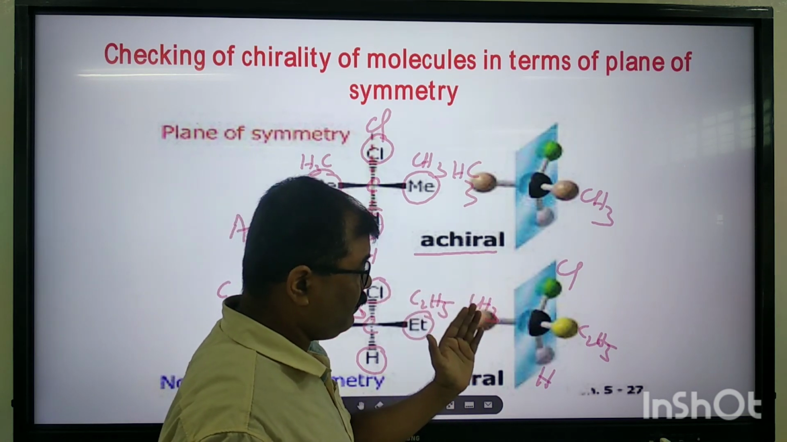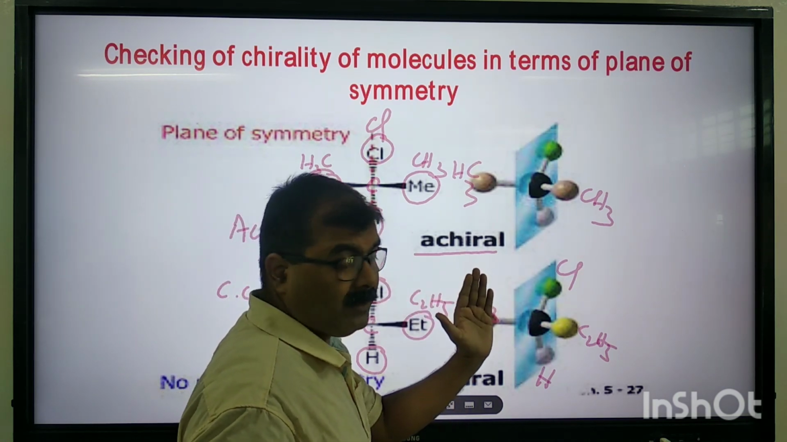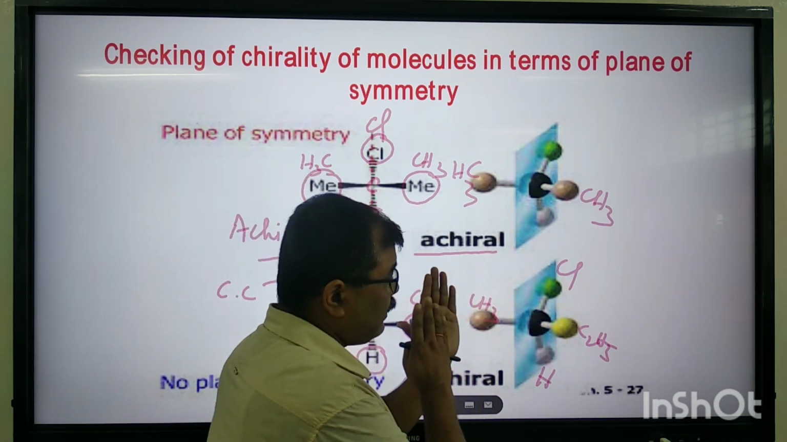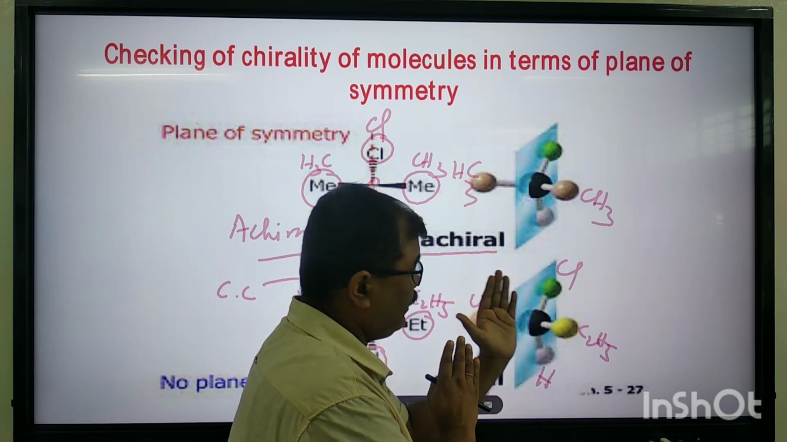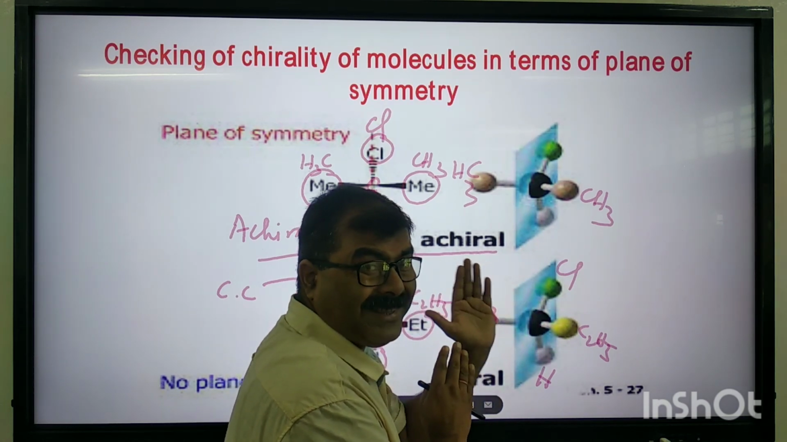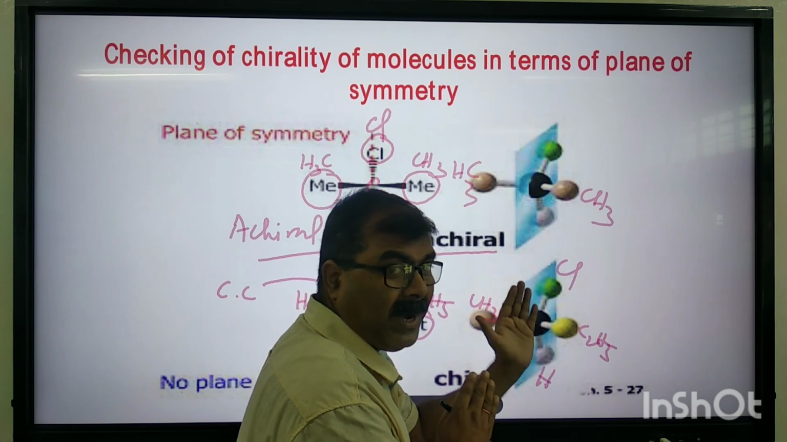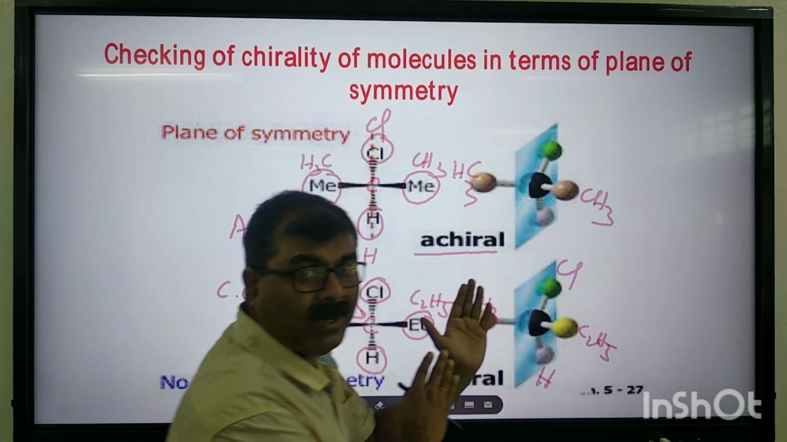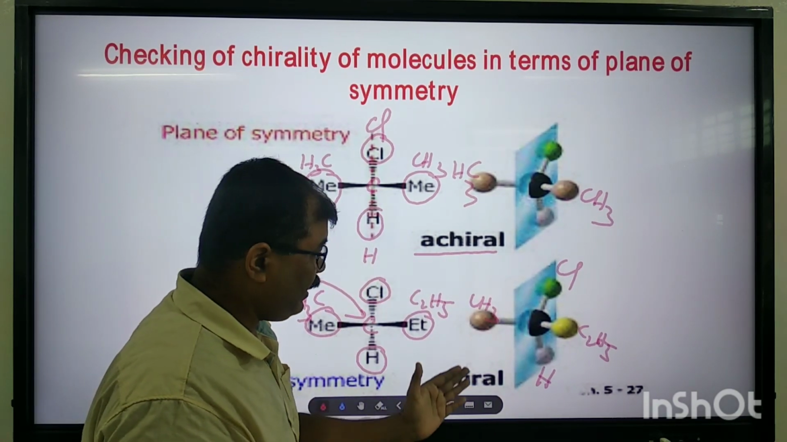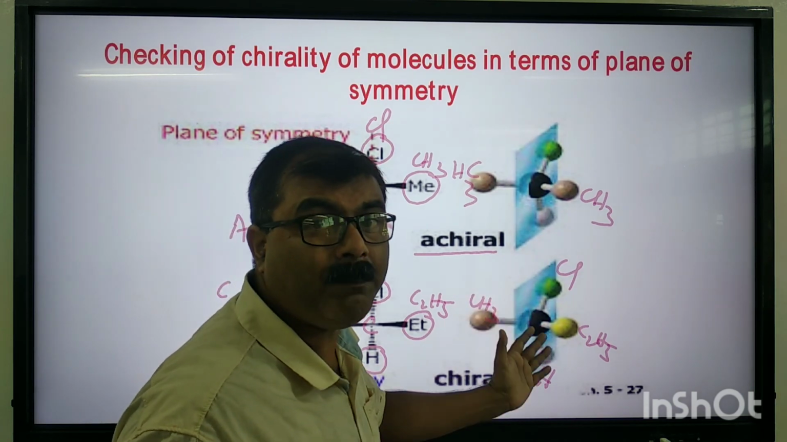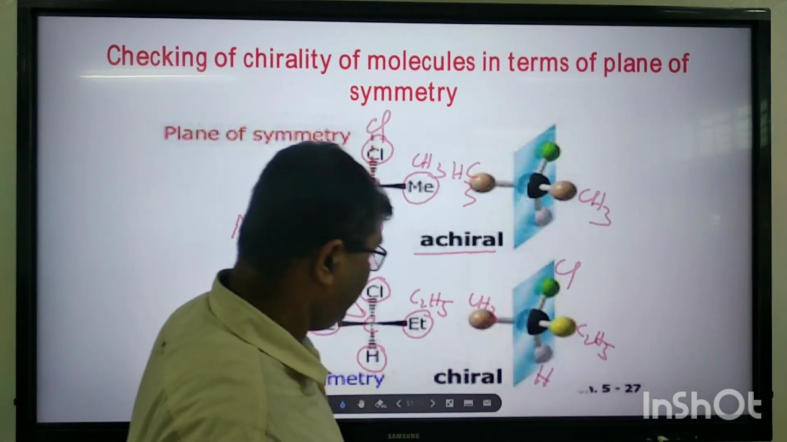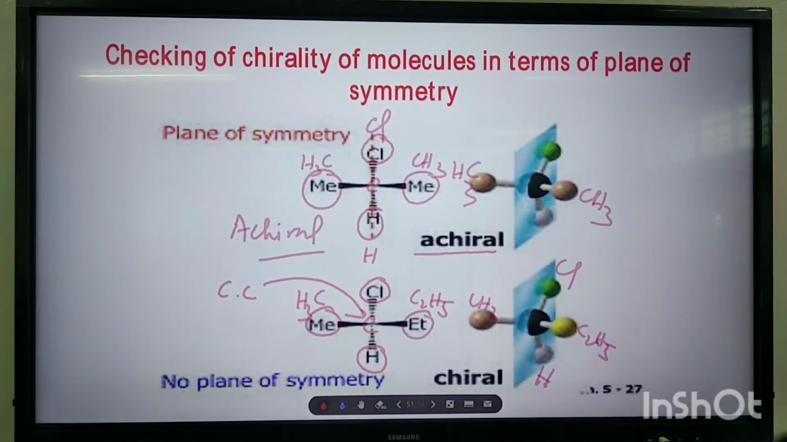See my dear student, this particular plane is not bisecting, not dividing the molecule into 2 equal halves. Means it does not have plane of symmetry. It does not have plane of symmetry. You can compare like this.